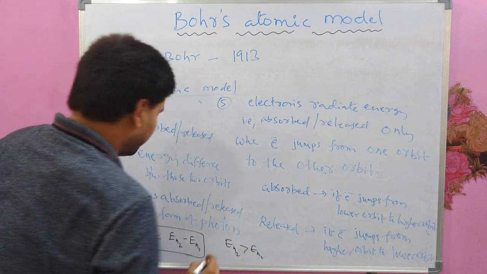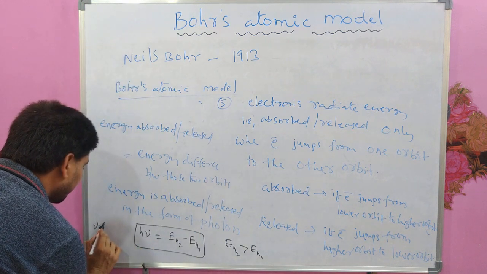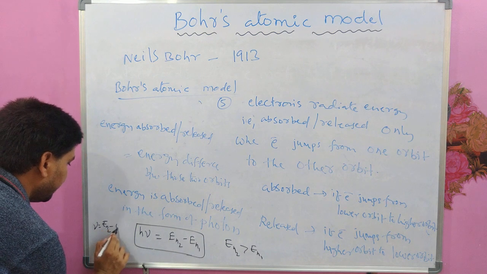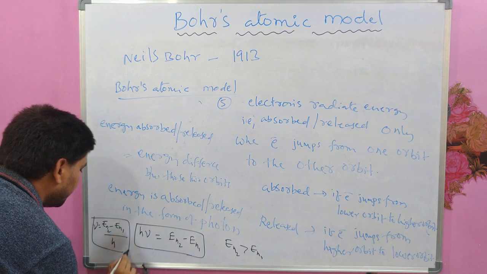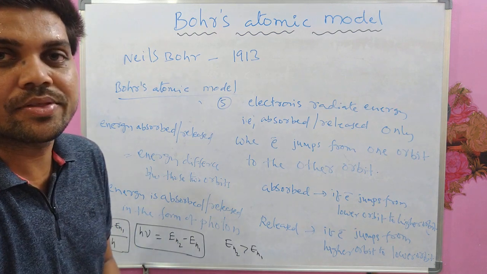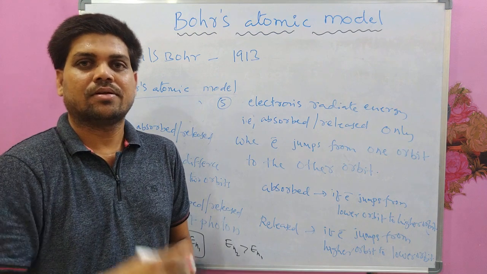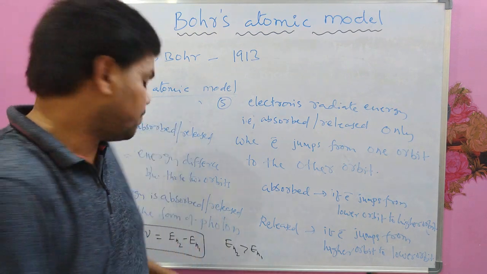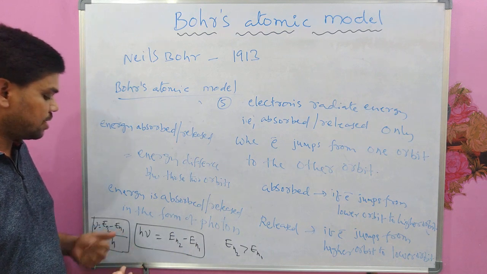And from here we can write that nu equal to (En2 minus En1) by h, the frequency of that photon or frequency of that transition when electron jumps from one orbit to another orbit, N2 orbit and N1 orbit.